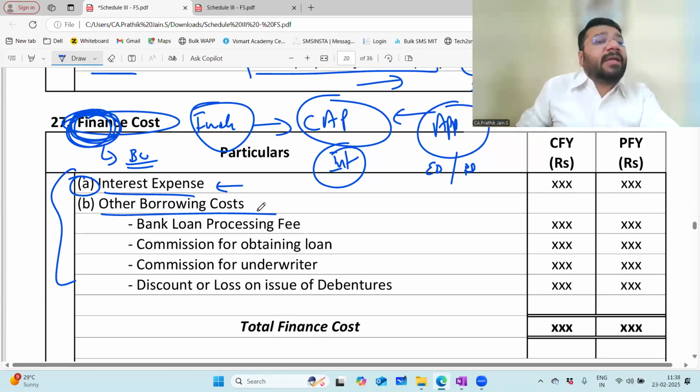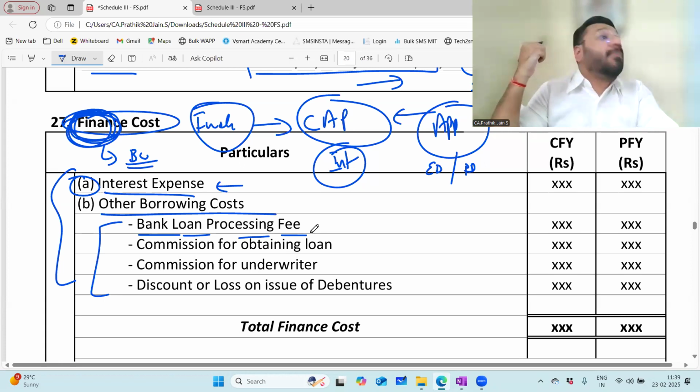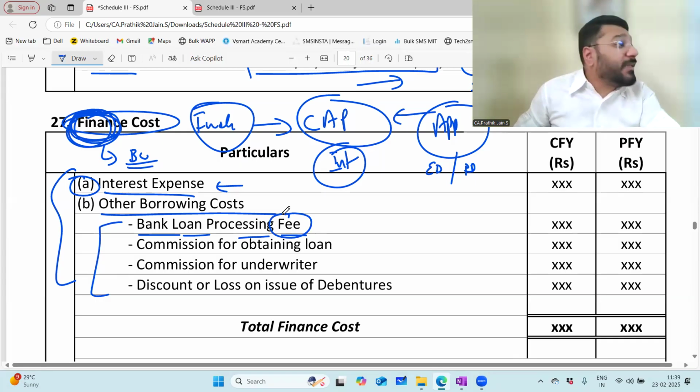Next comes other borrowing cost. Any cost that is incurred in the process of taking the loan or issuing the borrowing is called other borrowing cost. Example, bank loan processing fee. When you go to the bank asking for an overdraft limit or a term loan, the bank does all the processing work, and for that they charge a fee. This is also a cost incurred for raising the funds, hence it is a part of your other borrowing cost.